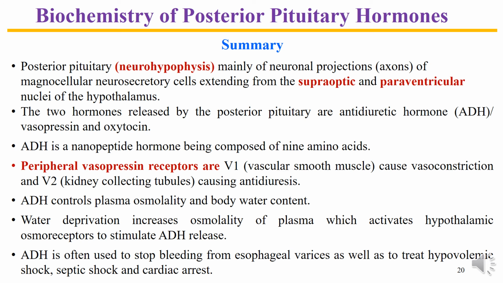These are ADH or vasopressin and oxytocin. ADH acts through its receptors, V1 and V2, present on the vascular smooth muscles and the kidney respectively. In detail, we have already noticed that V1 has V1A and V1B.